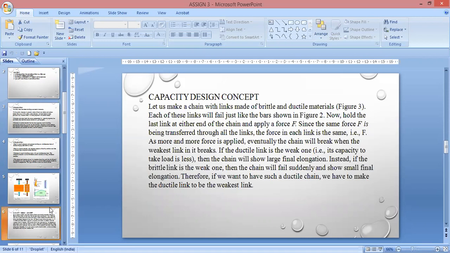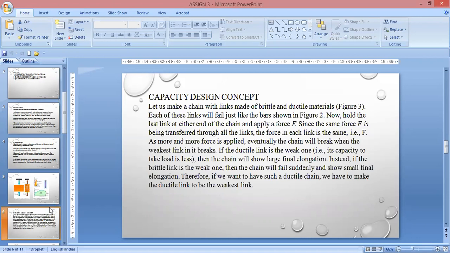Capacity design concept. What is the capacity design concept? We will best explain it by taking the example of a chain link. Let us make a chain with links made of brittle and ductile materials, as shown in figure 3. Each of these links will behave just like the bars shown in figure 2.